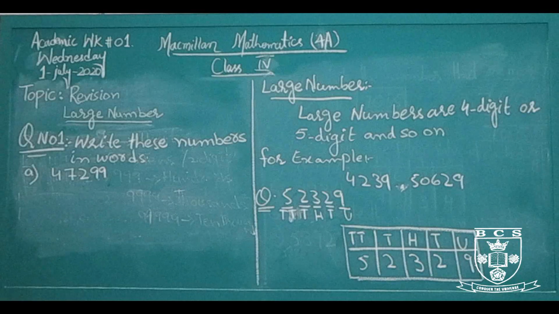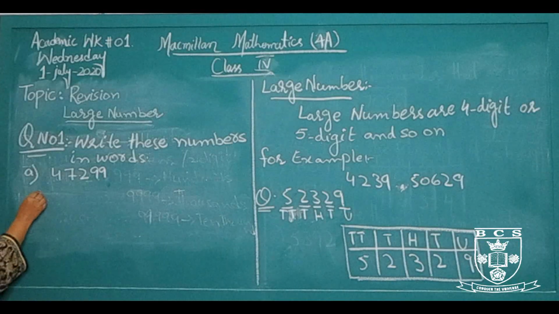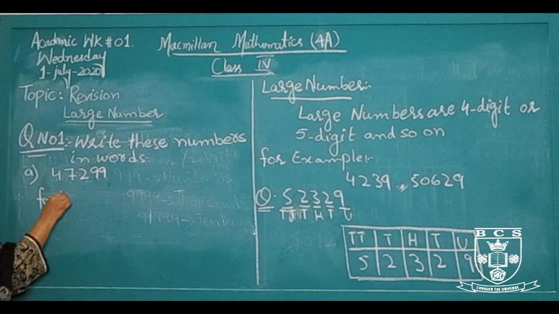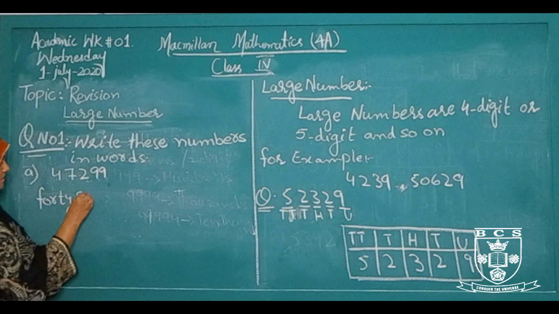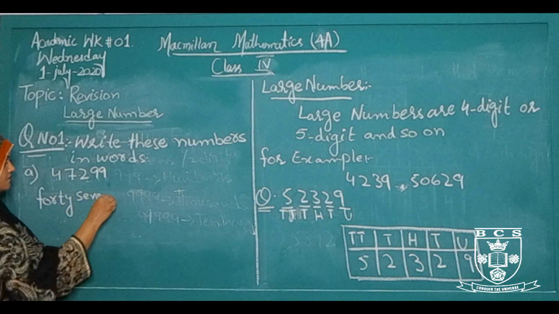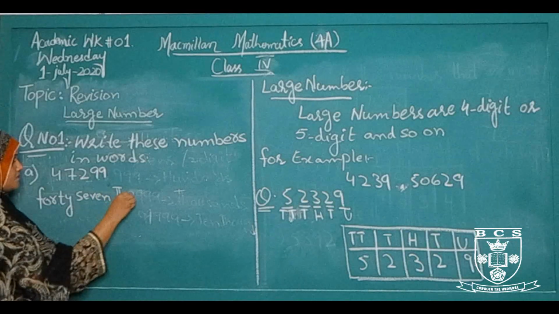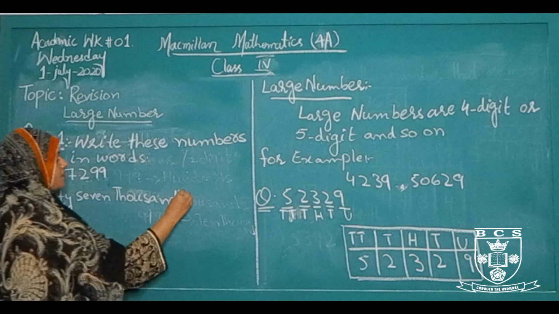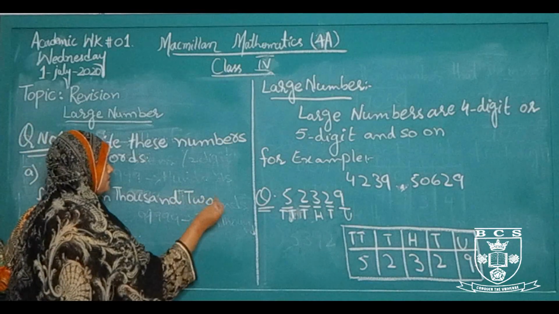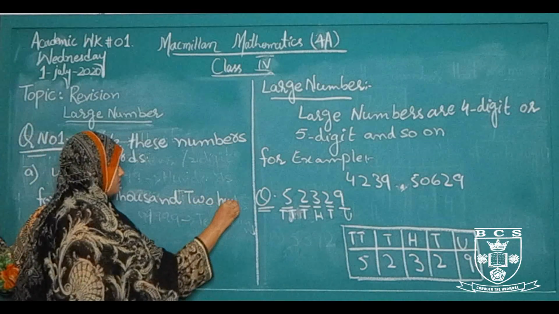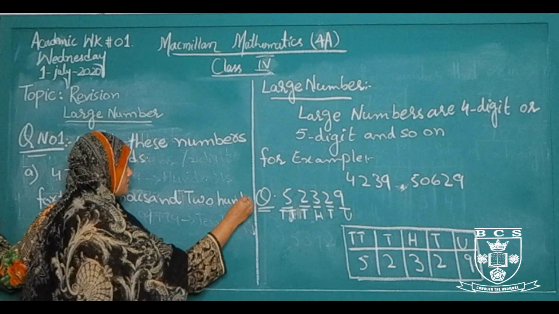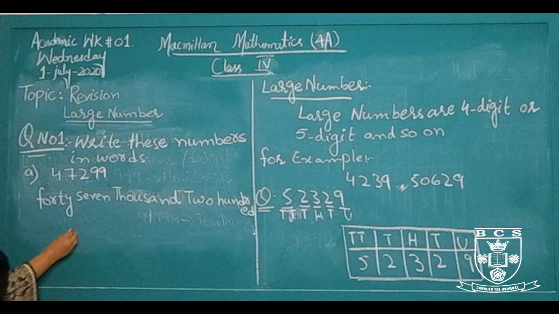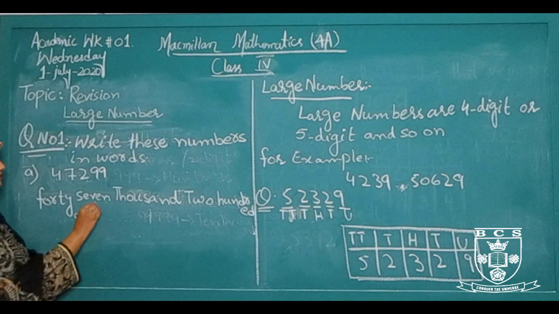When we write these numbers in words, write 47,000, 200, and 99.